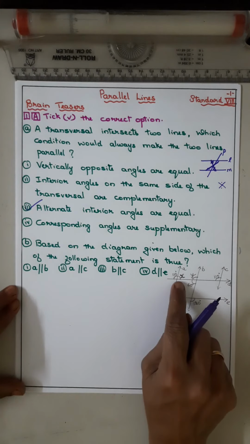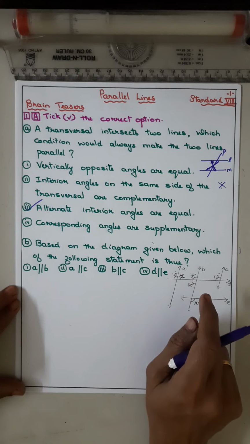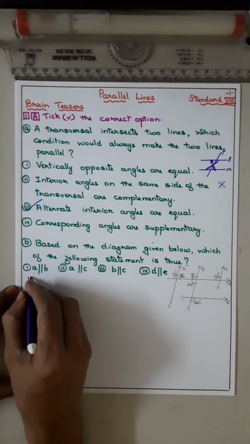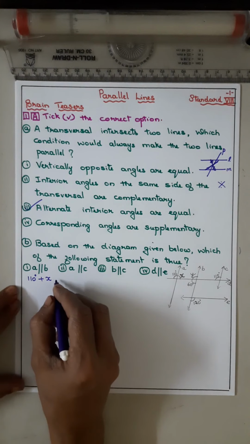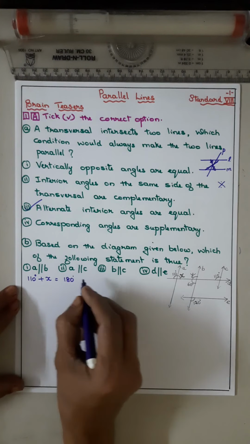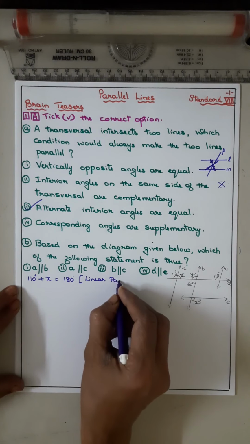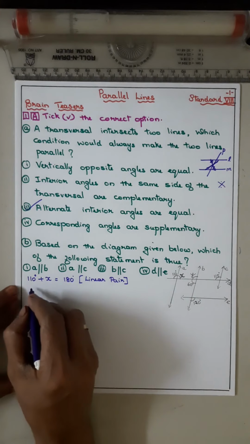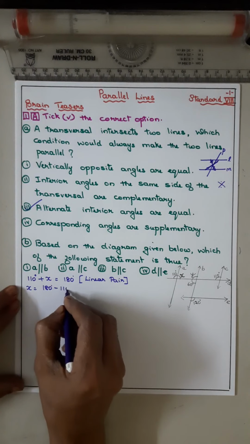So we have taken this angle to be X and this angle to be Y. First we will write 110 plus X. 110 degrees plus X is equal to 180. Why? Linear pair. Yes or no? So X will be 180 minus 110.